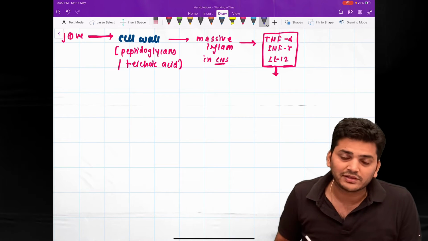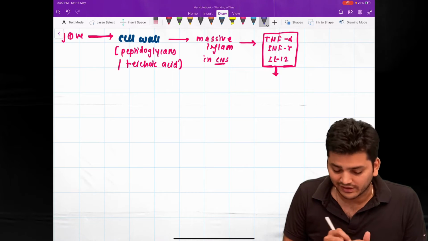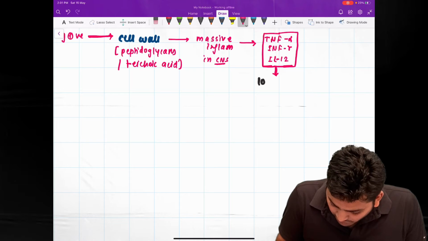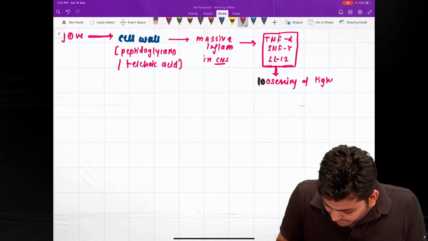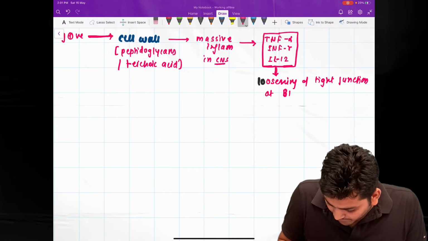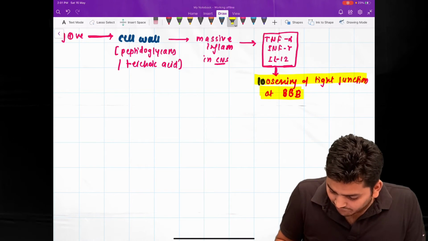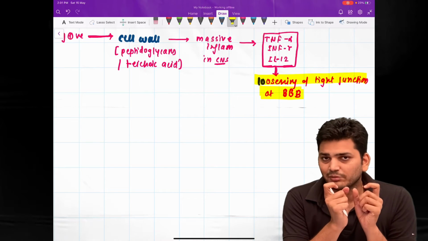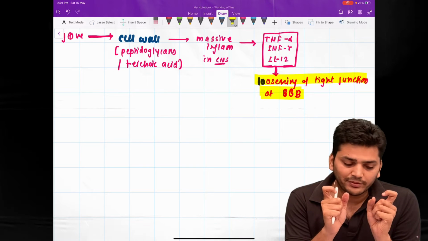Because of this massive inflammation, the tight junctions between the blood-brain barrier cells are disrupted. This is the key point I want to highlight: because of the inflammation, the tight junctions are disrupted, so the blood-brain barrier is loose.